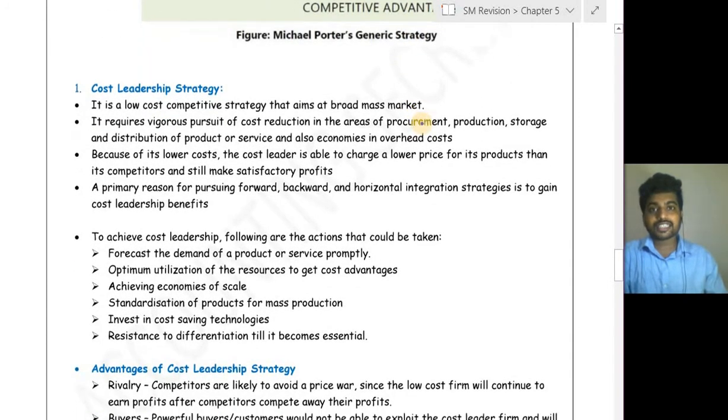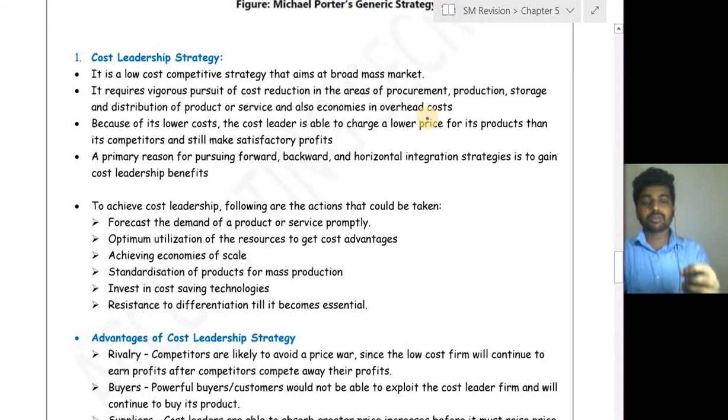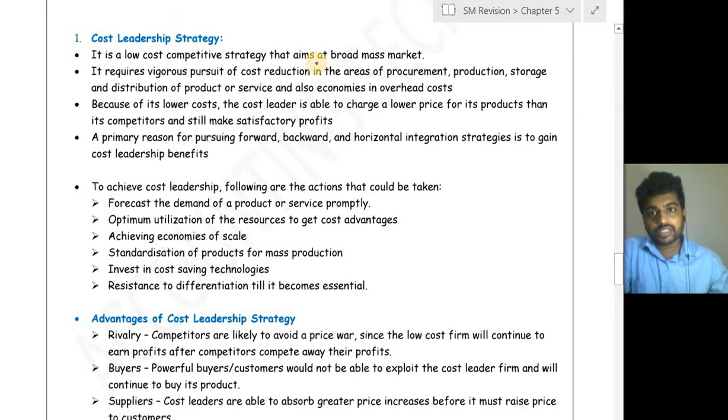First, let us understand what exactly cost leadership is. Cost leadership is nothing but incurring less cost than your rivals, because of which you will be providing products to your customers at a lower cost than your rivals. It is a low cost competitive strategy that aims at the broad mass market.